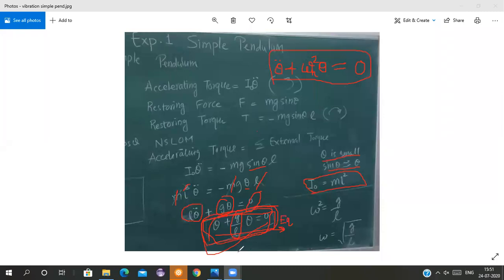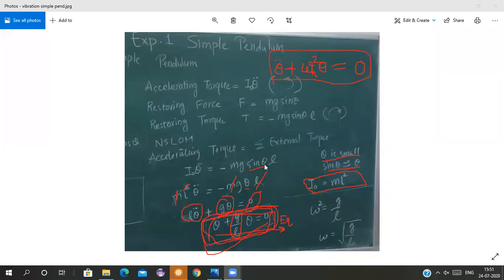Omega square will be g by L. Comparing these two equations, I get omega n square is equal to g by L. So that only I am solving here. On the right hand side, you can see I have written omega square is equal to g by L.